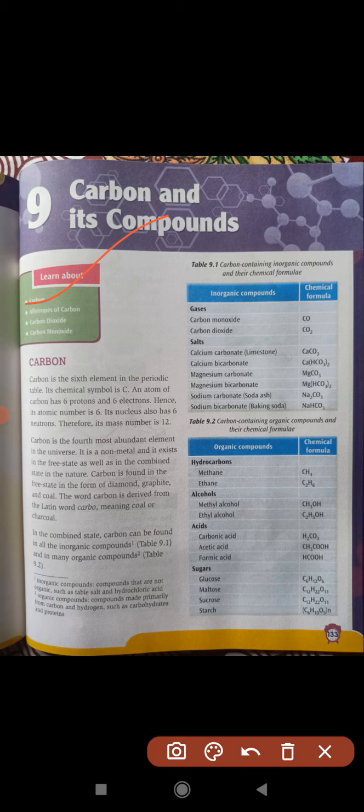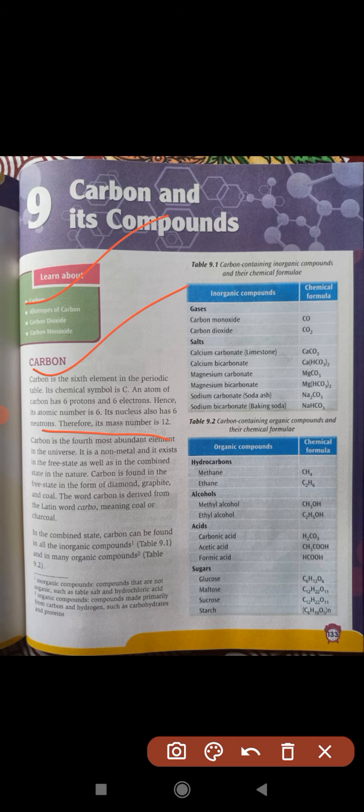Students, first let's see what the position of carbon in the periodic table is. It is the sixth element in the periodic table. The chemical symbol is capital C, and an atom has 6 protons and 6 electrons. The number of protons and electrons is the same in an element. So the number of protons is 6, meaning its atomic number is 6, and its nucleus also has 6 neutrons, therefore its mass number is 12.